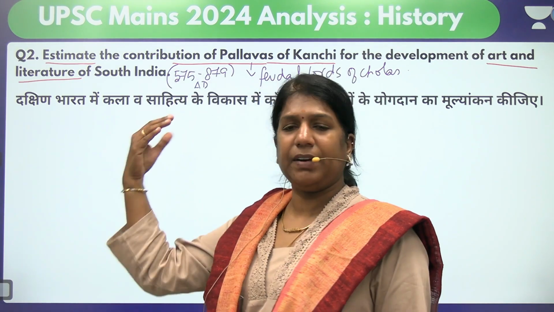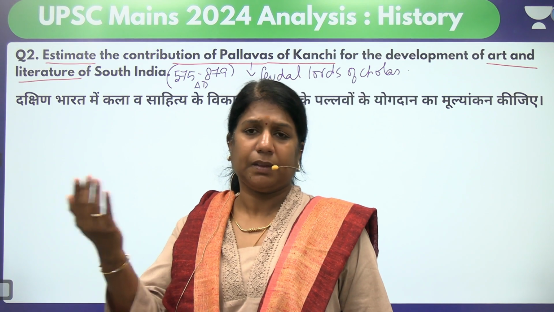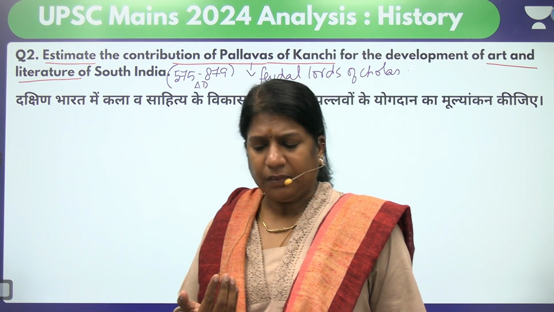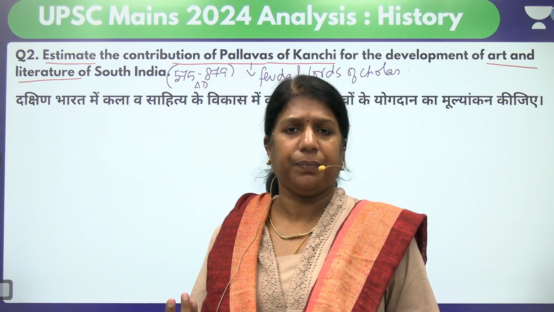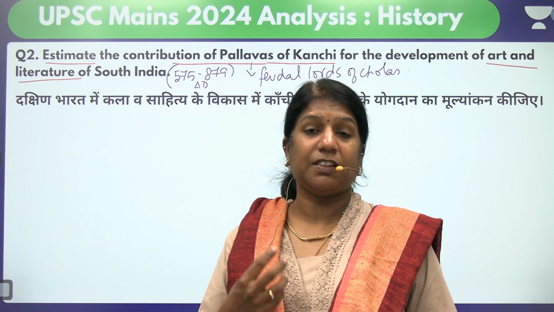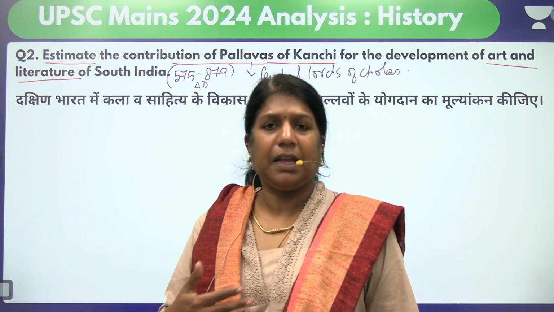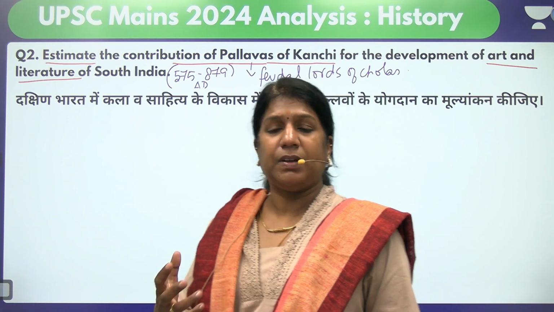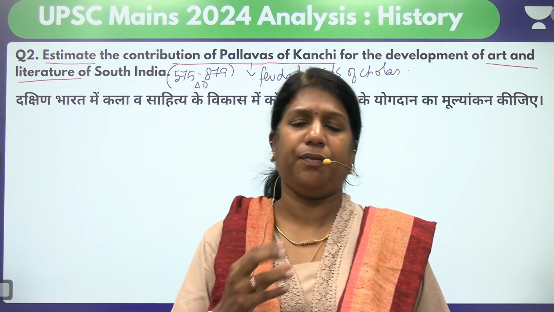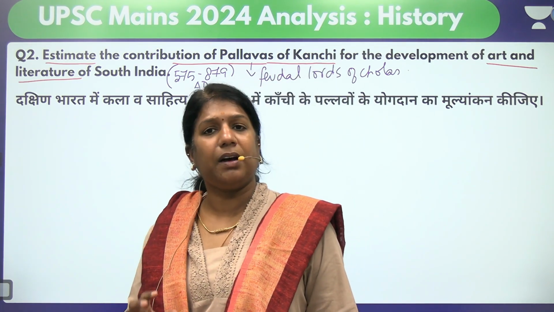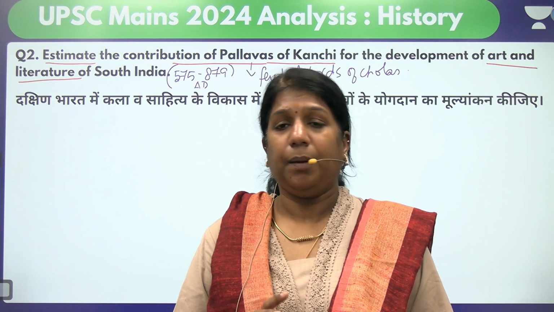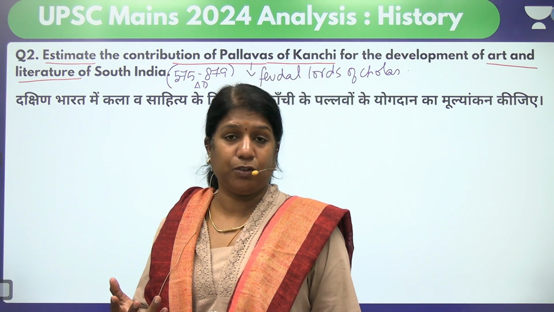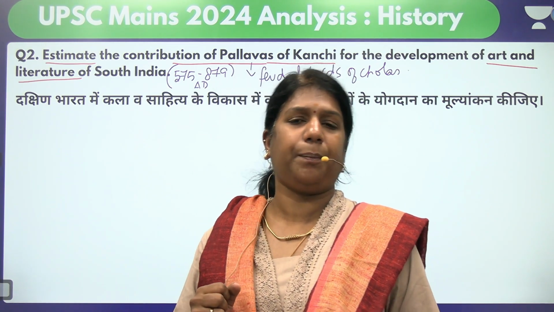Now give an introduction that the Pallavas ruled the kingdom of Kanchipuram, also called Tondai Mandalam. They replaced the Cholas around 545 AD with Simha Vishnu as their major founder. There is no clear evidence about Simha Vishnu, but after him the next ruler was very great and very powerful.